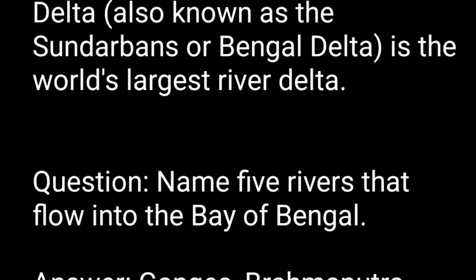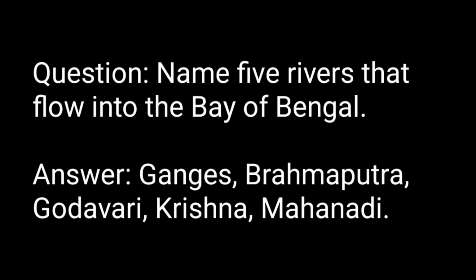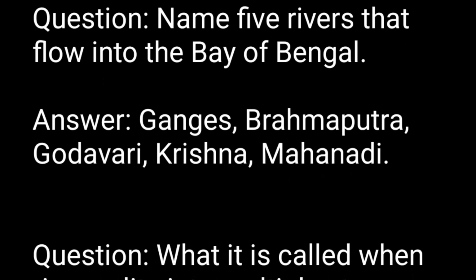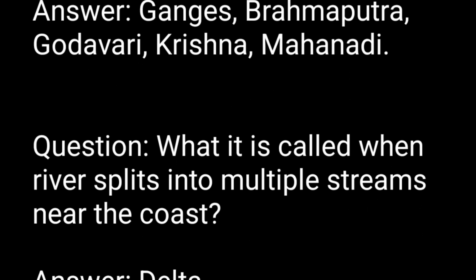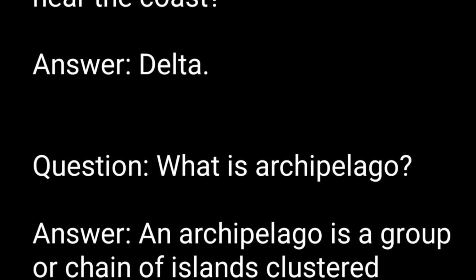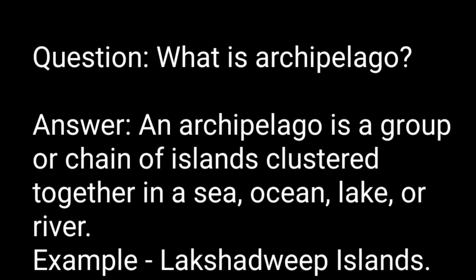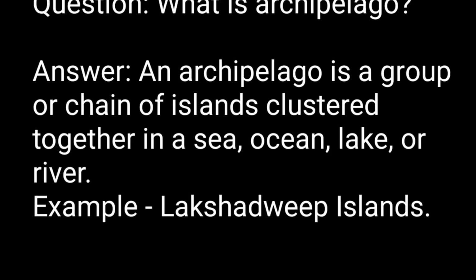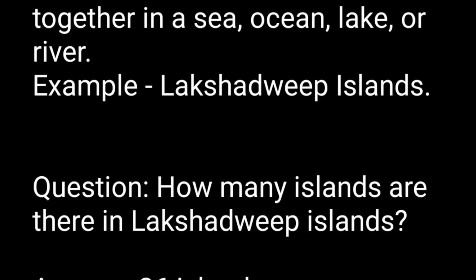Question. Name 5 rivers that flow into the Bay of Bengal. Answer. Ganges, Brahmaputra, Godavari, Krishna, Mahanadi. Question. What is it called when a river splits into multiple streams near the coast? Answer. Delta. Question. What is an archipelago? Answer. An archipelago is a group or chain of islands clustered together in a sea, ocean, lake, or river. Example, Lakshadweep Islands.